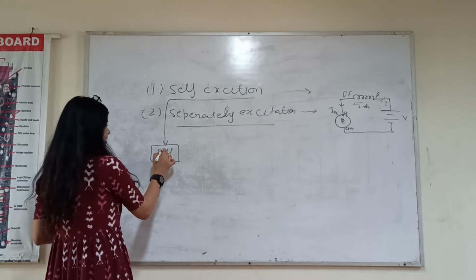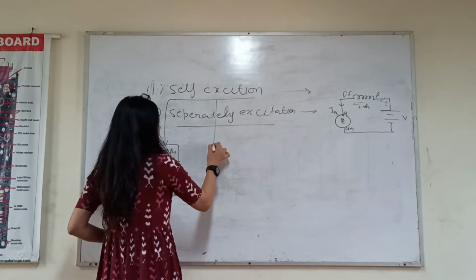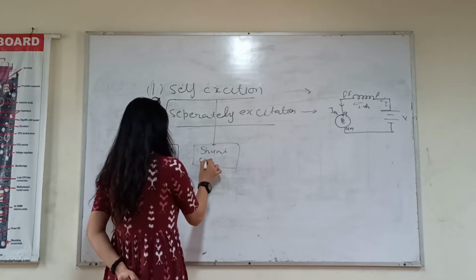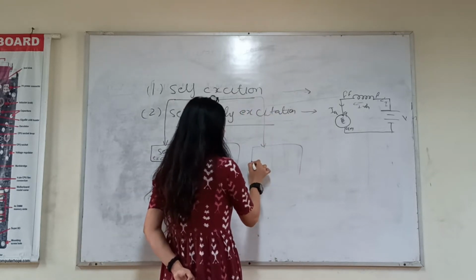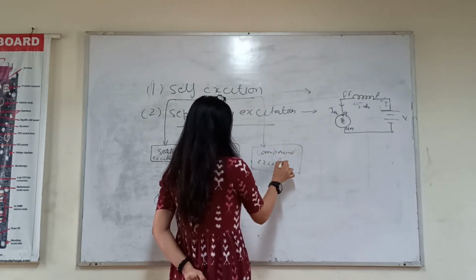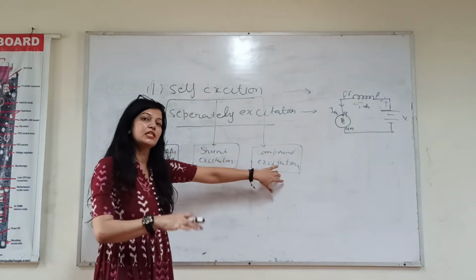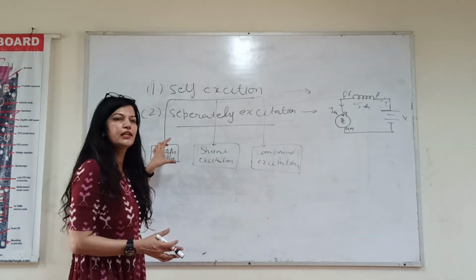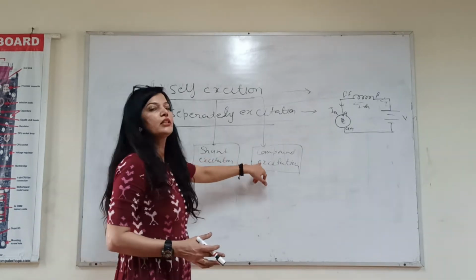Series excited, then shunt excitation, and the third one is compound excitation. These are the types of self-excitation of DC generator or motor, and according to these we will name the DC motor and generator as series generator, shunt generator and compound generator.